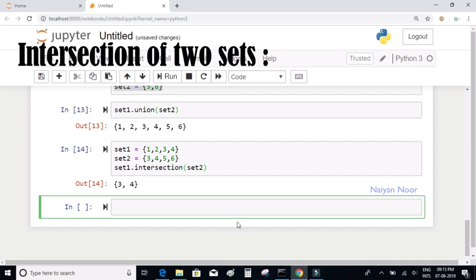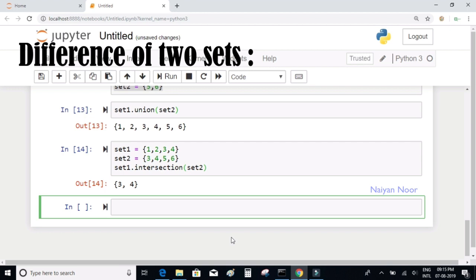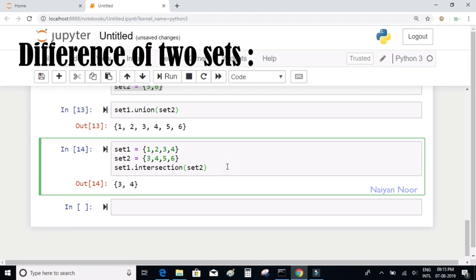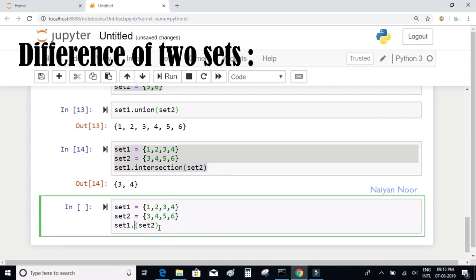Okay, so now let us look at the difference function as well. Let's take the same example here, and now instead of intersection we want to find out the difference between two sets. So when I say set1 difference set2, it's going to return back set1, but it's going to remove the elements from set1 which appear in set2 as well.